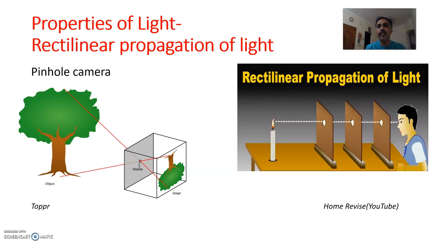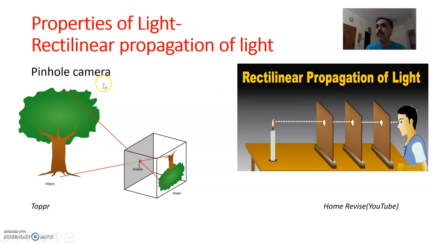Now we'll see the properties of light. In this we see the rectilinear propagation of light. What is rectilinear? Rectilinear means straight line. Linear means straight. So rectilinear propagation of light. Light travels in straight line. How to demonstrate this? We can demonstrate using two simple experiments.